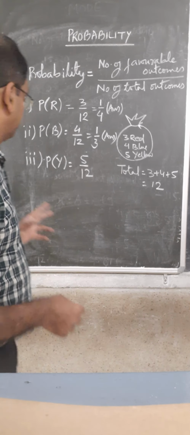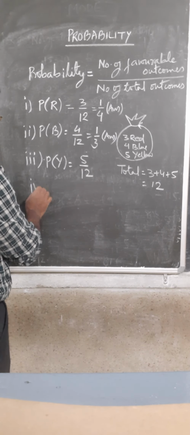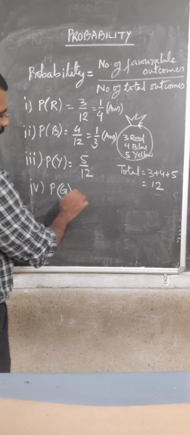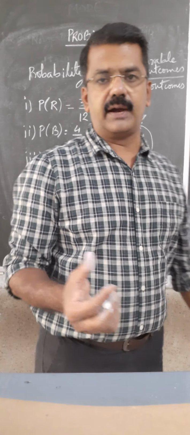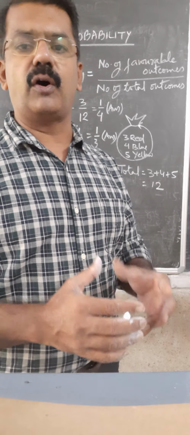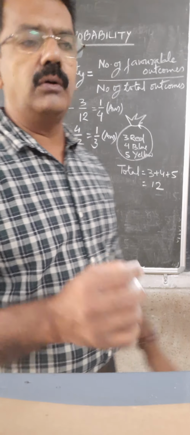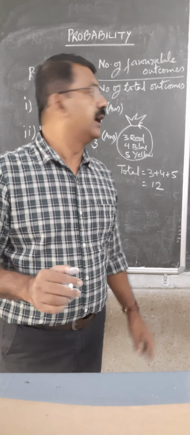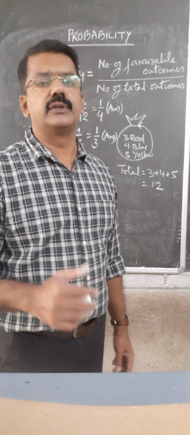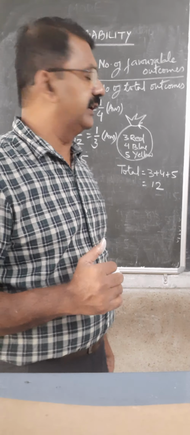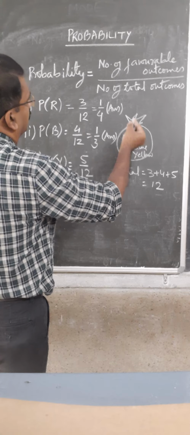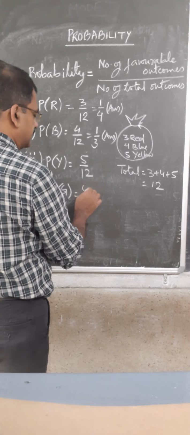Now suppose I say, what is the probability of getting a green ball? If we draw a ball randomly from this bag, what is the probability that the ball is of green color? Now this is an impossible event, because when no ball is green in the bag, how can we get a green ball? And here the favorable outcomes for green ball will be 0.